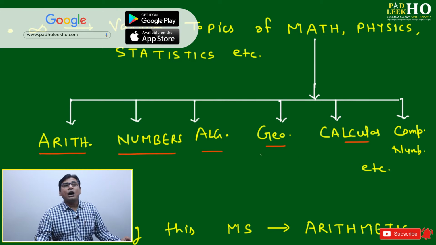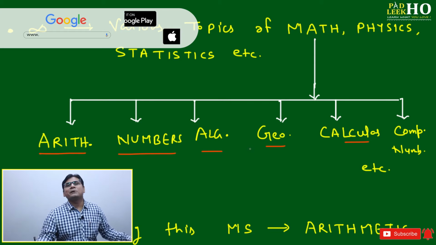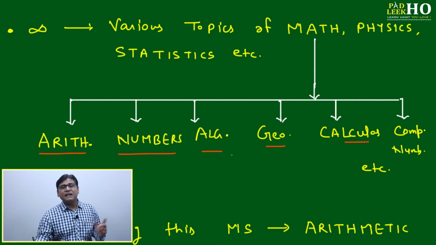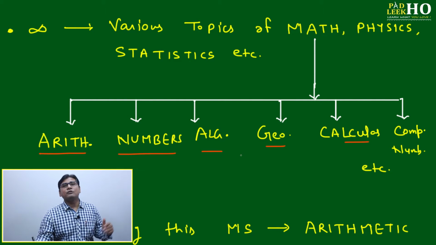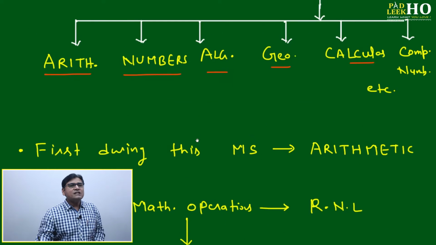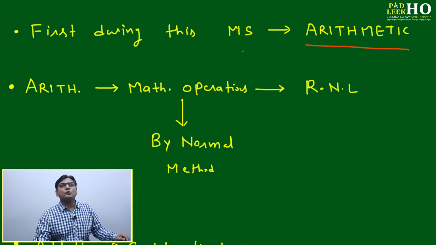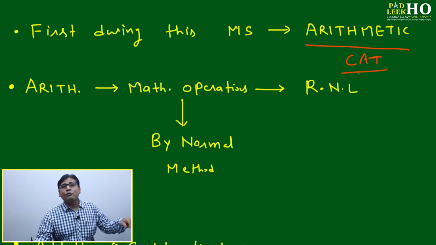You cannot count how many ways infinity affects mathematics. So many areas, so many explanations. Mathematicians are not able to proceed because in between, infinity is coming. From there onward they are not able to proceed because infinity is not defined. Now we'll try to understand it mainly from the arithmetic point of view. This master stroke is related to your understanding of infinity from the arithmetic point of view, because that is most useful for your CAT preparation. And as we are preparing for CAT, our focus should be toward what is going to help our CAT.